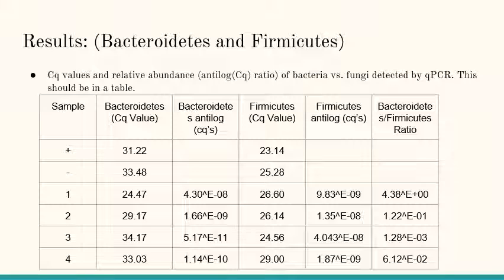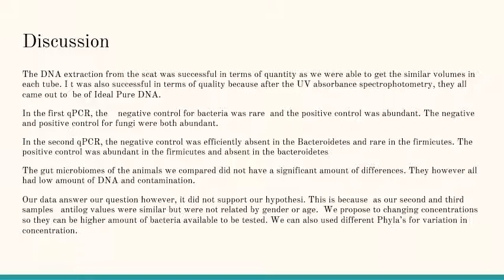And our first sample for bacteria was below 25, while our second, third, and fourth were above 25, which were rare or absent. And for our Firmicutes, our positive was also below 25, and our negative was above 25, which would have been rare or absent. And then our first sample, second sample, and fourth sample were all above 25, which would have also been rare or absent. And our third sample was lower than 25, so it was present and it was 18. And that concludes my presentation.